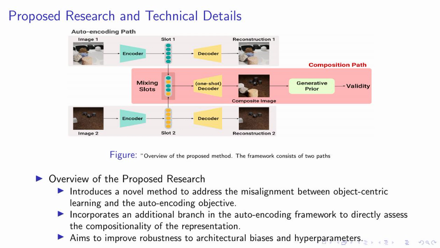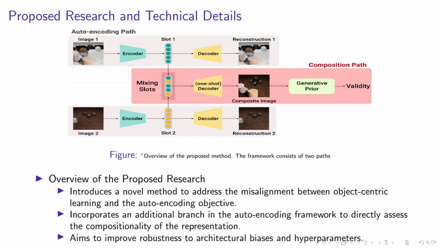Item the composition path extracts a composite representation from two separate images and optimizes the encoder to maximize the likelihood of the composite image. End itemize. Item regularization term. Begin itemize. Item an additional regularization term enhances object-centric representations by encouraging consistency between the source and composite images. End itemize. Item objective function. Begin itemize. Item the overall objective function combines four terms, each controlled by a hyperparameter. The optimal values for these hyperparameters have been empirically determined.